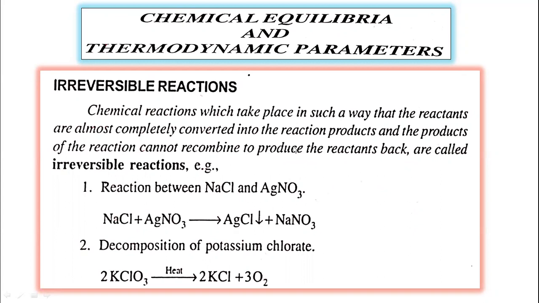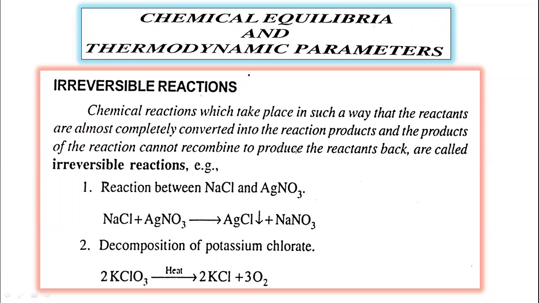So what do you mean by irreversible reactions? In chemistry, we know that a number of chemical reactions take place. Among them, some reactions take place in such a way that the reactants are almost completely converted into the reaction products, and the products of the reactions cannot recombine to produce the reactants back.